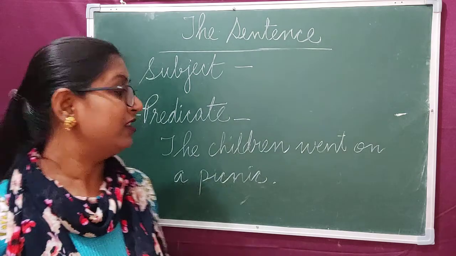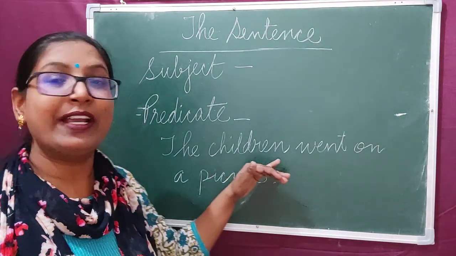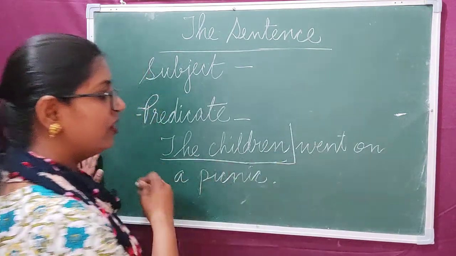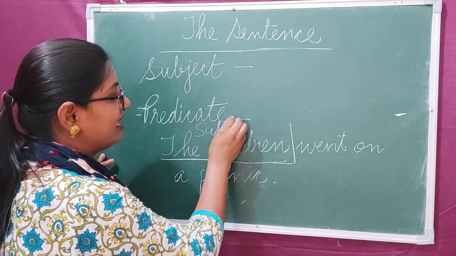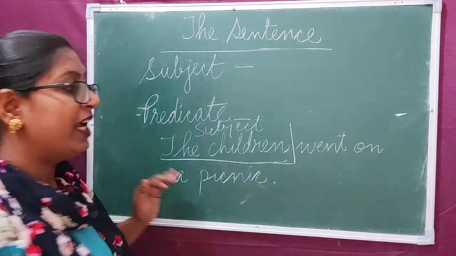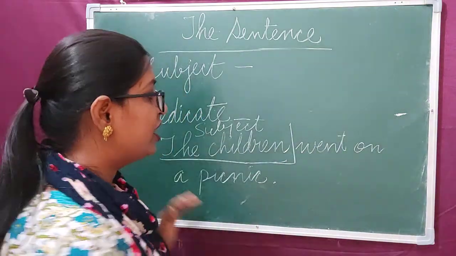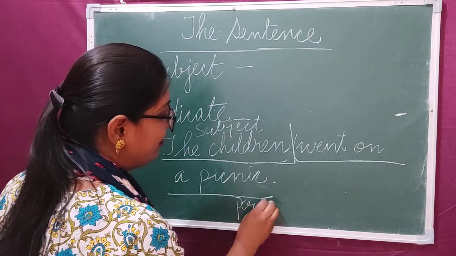The children. Who went on the picnic? The children. So, the children is the subject in this sentence. And what we speak about the subject is called the predicate. So, went on a picnic is the predicate.